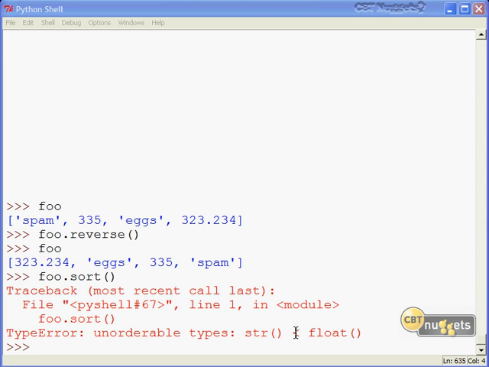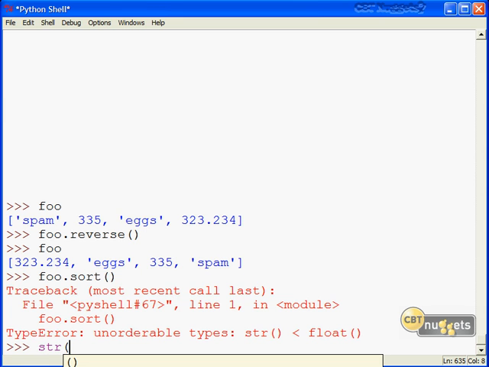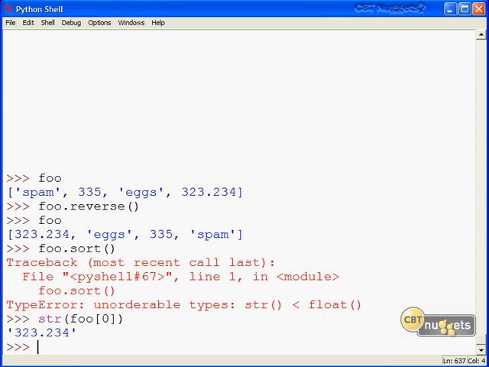Unorderable types, string to float. So Python got confused trying to figure out how to compare two different data types. There are various ways around this, actually. One way that immediately comes to mind is that we can run the string function on foo position 0, which converts the 323.234 to a string. We can also do the same thing and bring in the 335 in position 2.